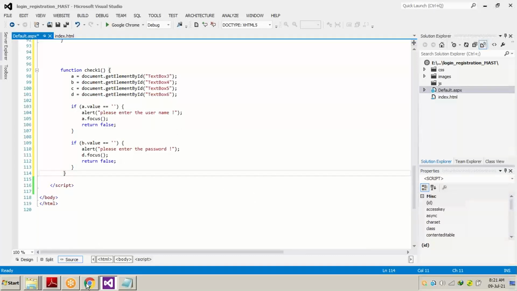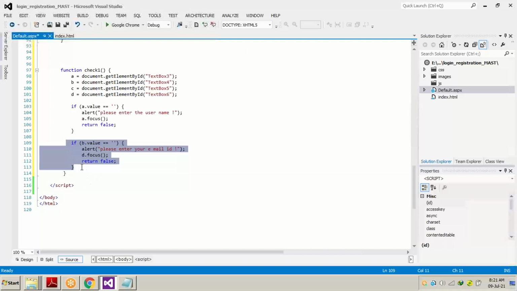Then B, what is B? B is email. Please enter your email ID. Delete the password. Now, if this function finds B empty, then it is going to pop up this alert box.